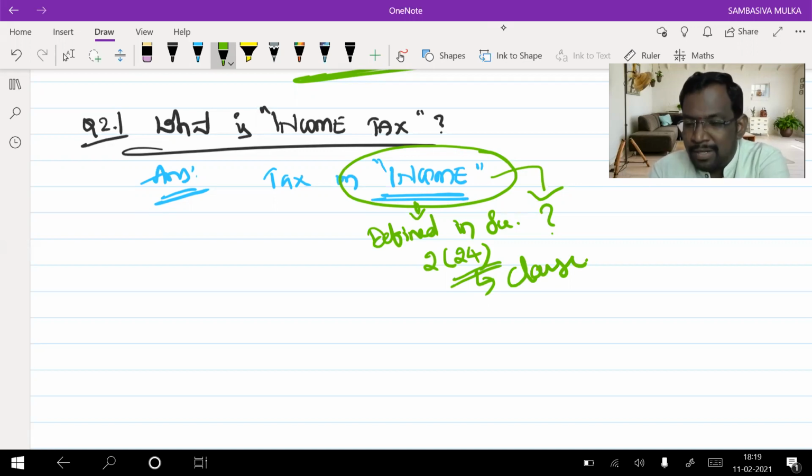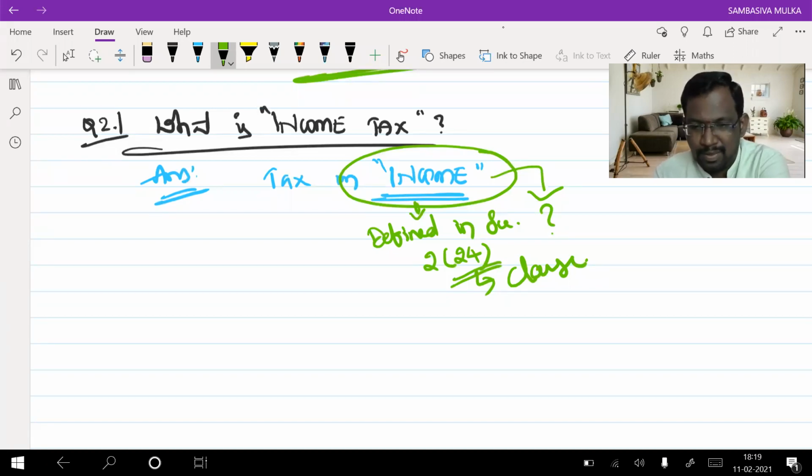Section 2 is a definition section. For definition sections, whatever we have immediately within the brackets is to be called a clause, not a subsection. So Section 2, clause 24 explains the word income. But we are not going to discuss income right now, because it is too early.